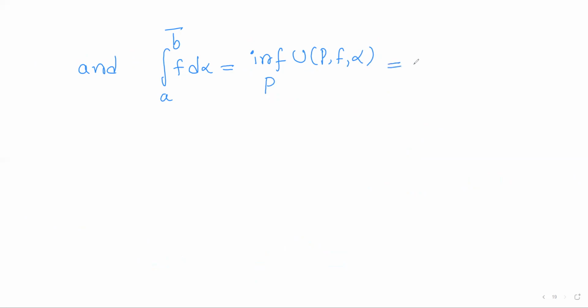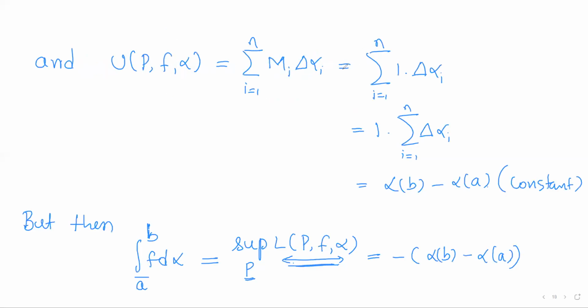And similarly, what will be the upper Riemann-Stieltjes integral? It is defined to be the infimum of all upper Riemann-Stieltjes sums for all possible partitions of the closed interval [a, b]. But any upper Riemann-Stieltjes sum is alpha of b minus alpha of a, which is a constant.